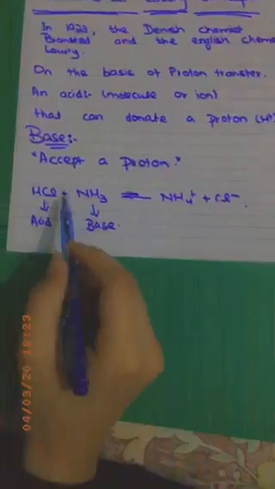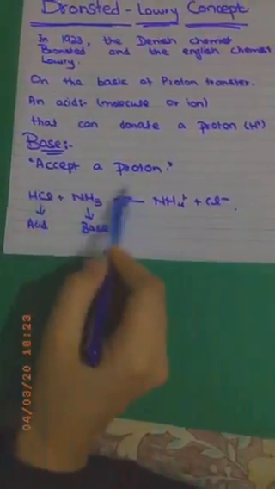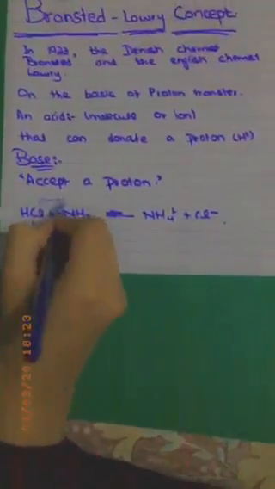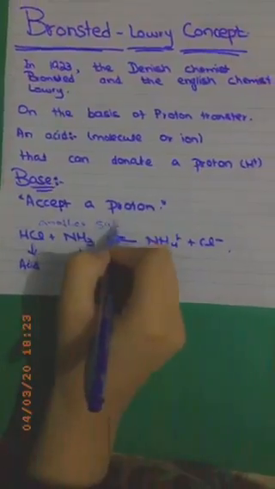The second concept of acids and bases is Bronsted-Lowry concept. In 1923, the Danish chemist Bronsted and the English chemist Lowry independently proposed their theories on the basis of proton transfer. An acid is a substance that can donate a proton to another substance, and a base is a substance which accepts a proton from another substance.